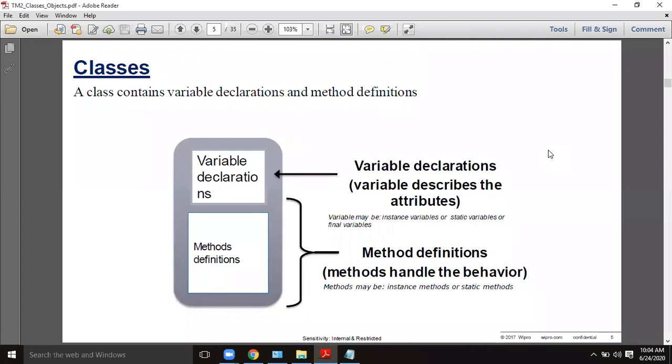Today we discuss classes, objects, and communication between the classes. As I already told you, what is an object, what is a class? A class is a container for what we're going to implement with the object. The class contains the members. Members are instance variables as well as instance methods.